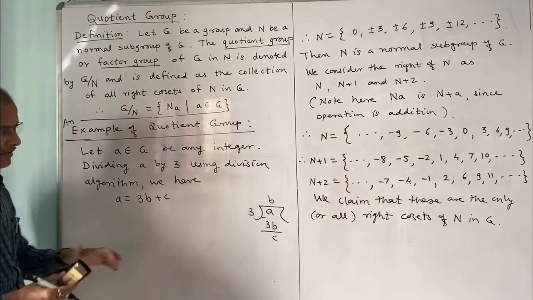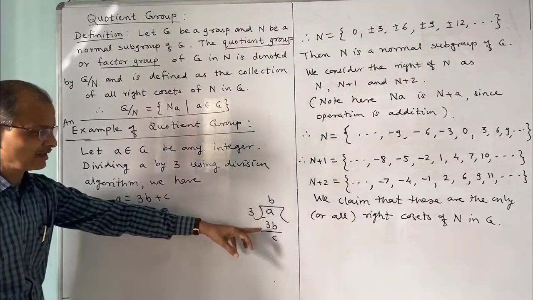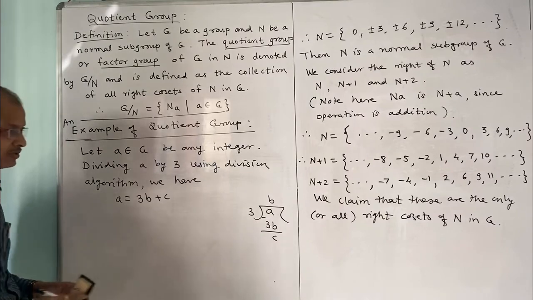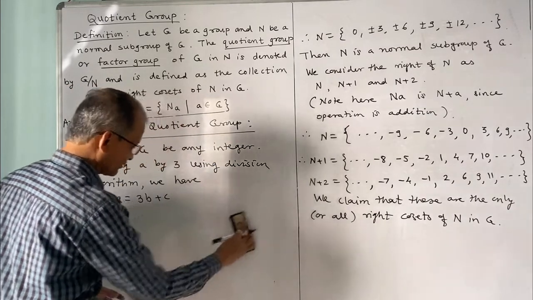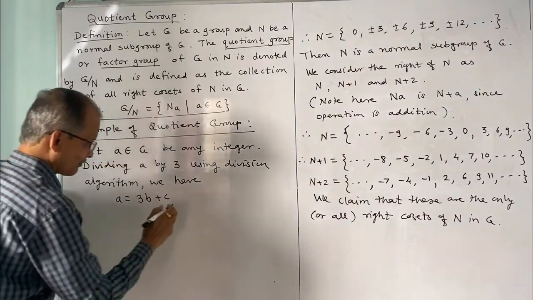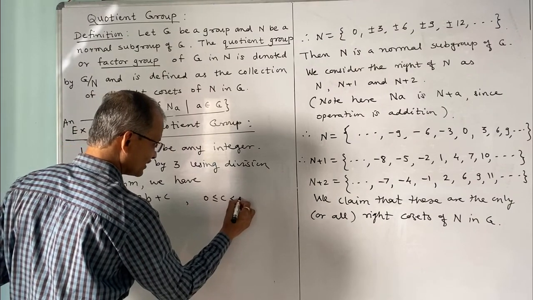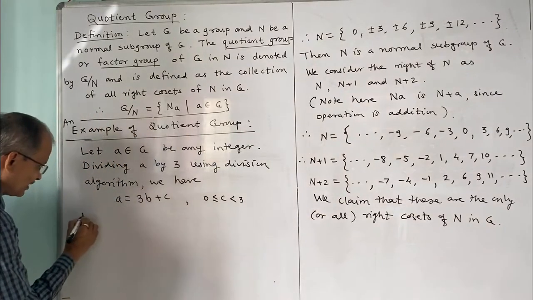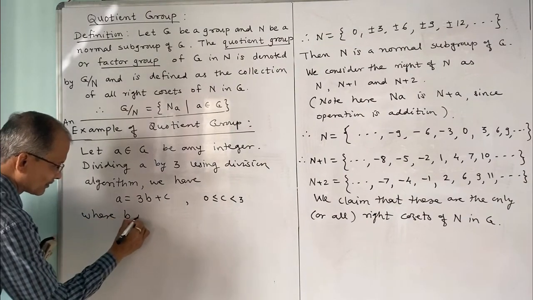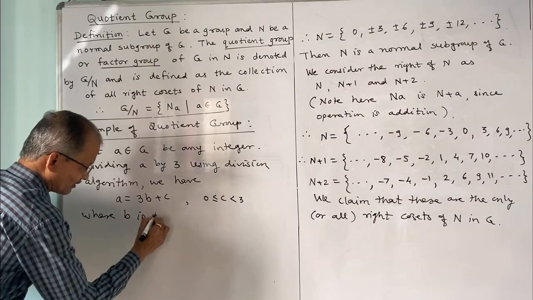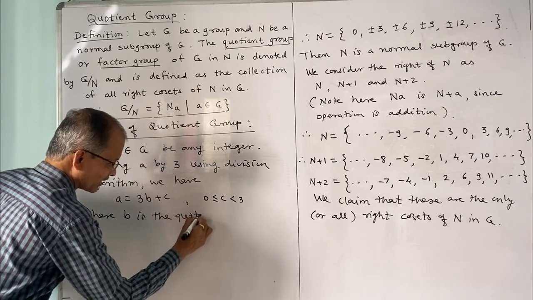So therefore a minus 3b is c, or a is equal to 3b plus c, the usual division that we have studied in number theory, where 0 is less than or equal to c is less than 3, where b is the quotient and c is the remainder.